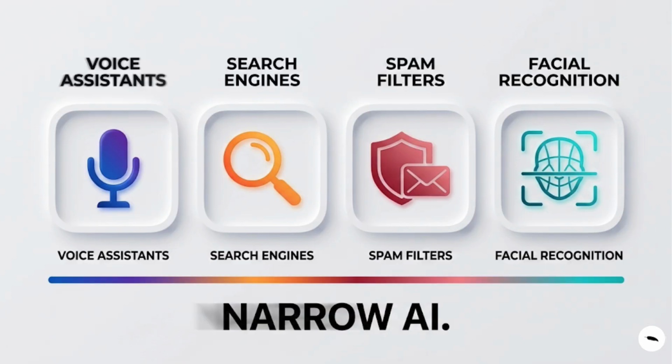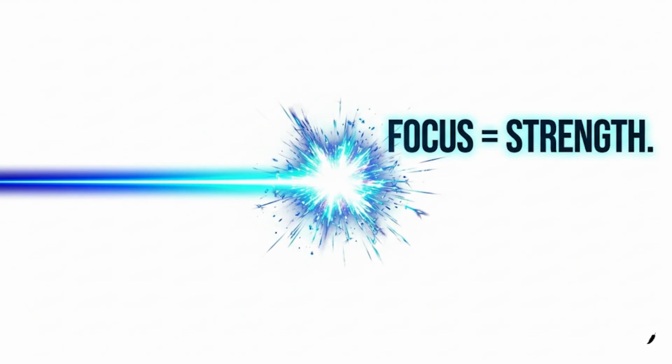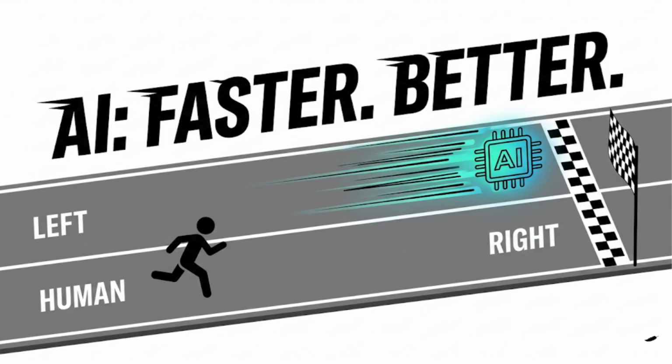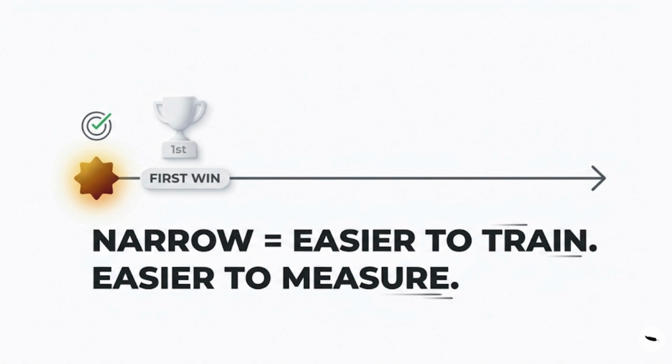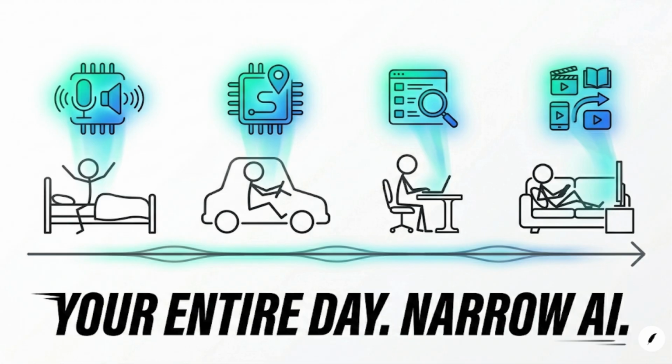Voice assistants, search engines, spam filters, and facial recognition systems all fall into this category. Their strength comes from focus. They often perform one job better and faster than humans. Historically, AI development first found success here because narrow goals were easier to train and measure. It matters because nearly every AI tool people interact with daily is narrow AI.